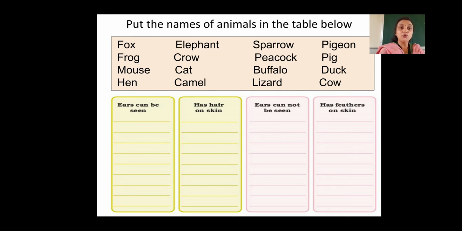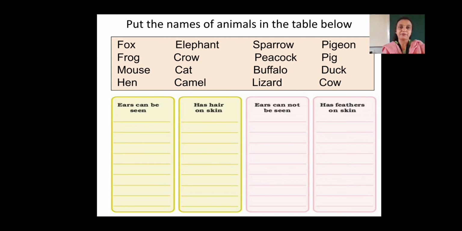Okay, so does fox have hair? Okay, this fox is having hair on his body. So write that fox in hairs present also. Ears cannot be seen. No, we can see the ears of fox. Has feathers on skin. So it will be no, it doesn't have feathers. So you have to select each and every animal and you have to put that animal in the proper box. Did you understand? We have given you many examples here. One example I have also told you how to do it. Now can we take one more example?